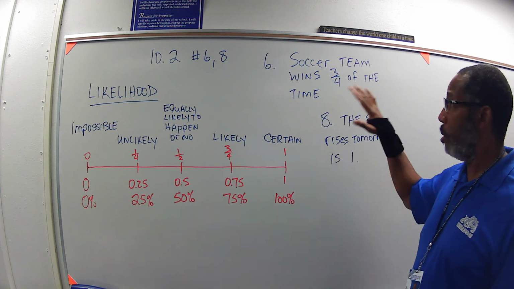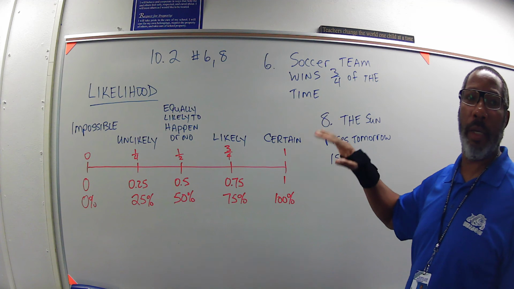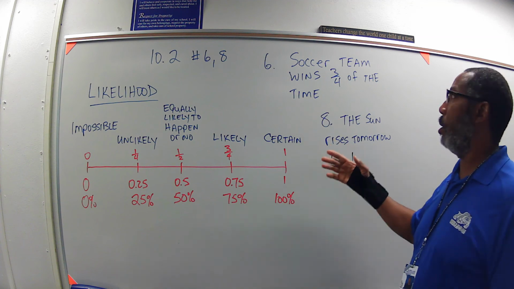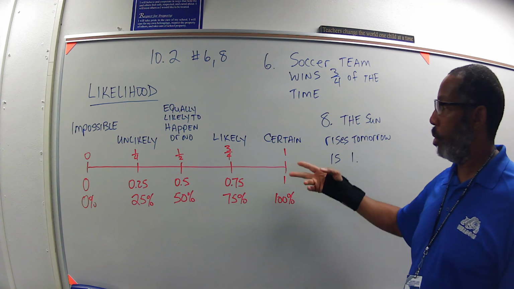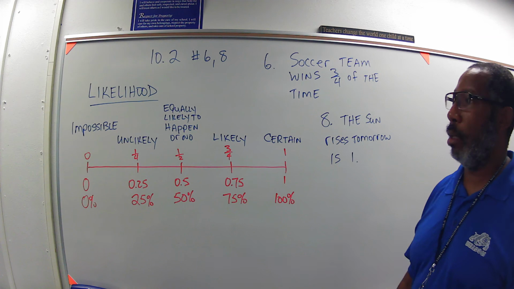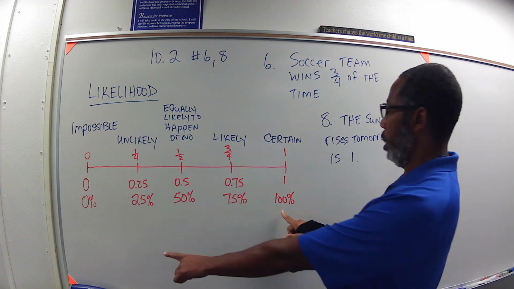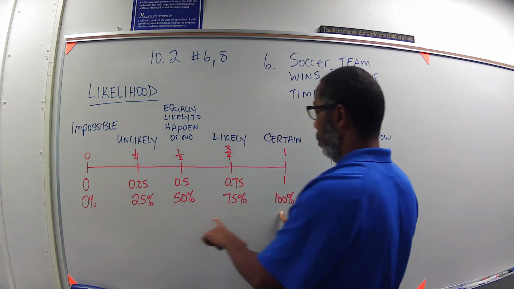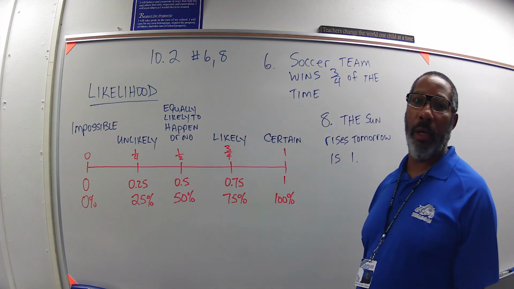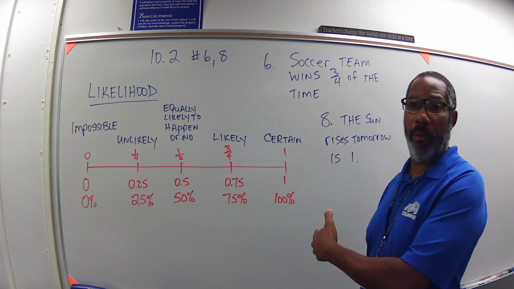The learning target for this video is: I can describe the likelihood of an event given its probability, which these numbers on the number line here represent. Remember, probability is always between 0 and 1. It's never negative, and it's never greater than 1. It can be 0. It can be 1.